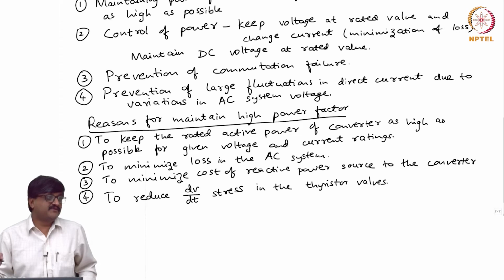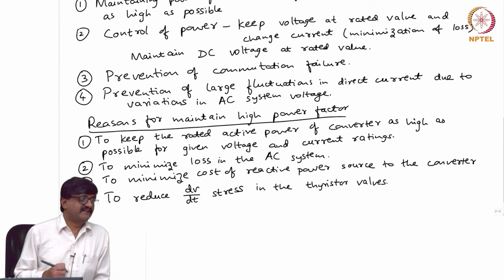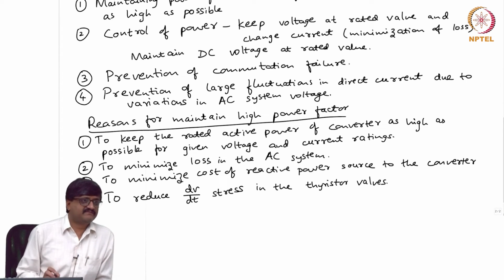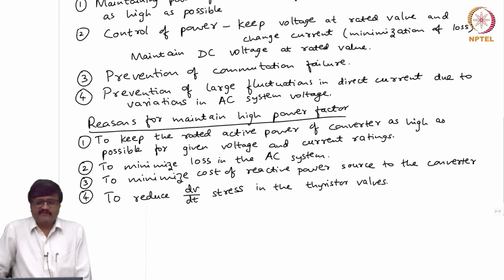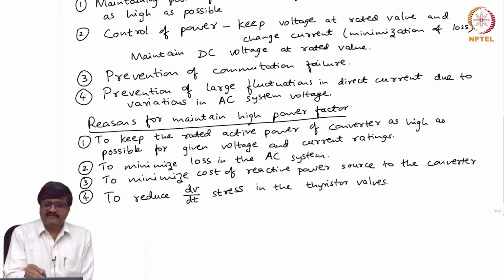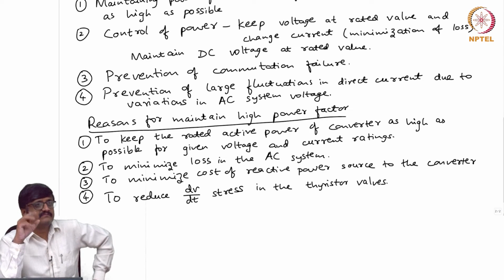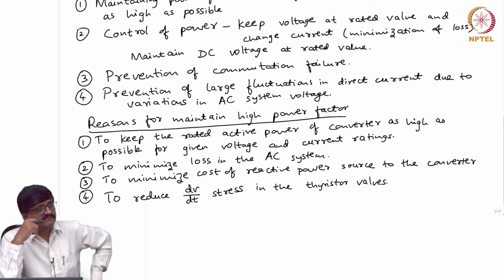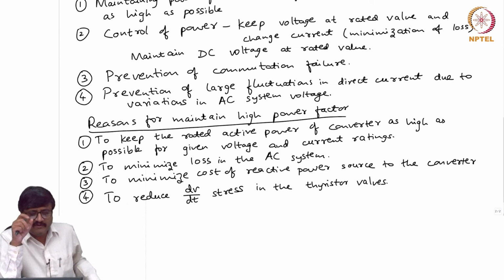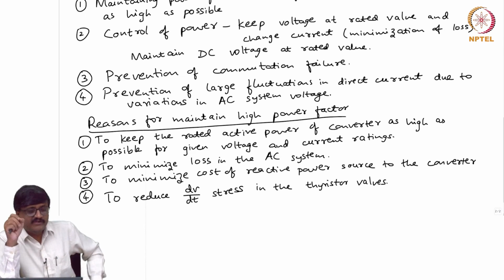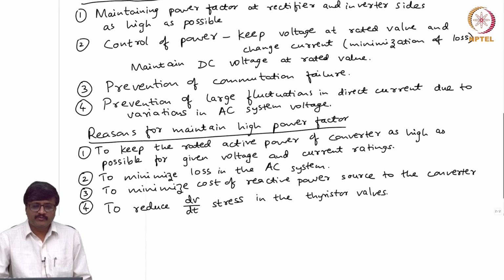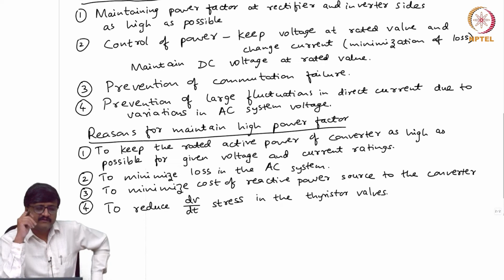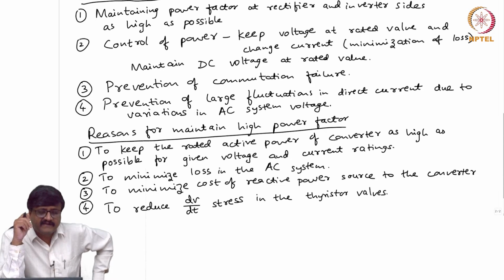Now, which consideration is used for deciding which control variable is something yet to be answered. Now, a few things are very obvious. If I want one of the considerations, prevention of commutation failure, to be used, what should I do? I have to regulate gamma I. So, the control variable gamma I is regulated in order to ensure that commutation failure is prevented. Then if I want to satisfy the second consideration,